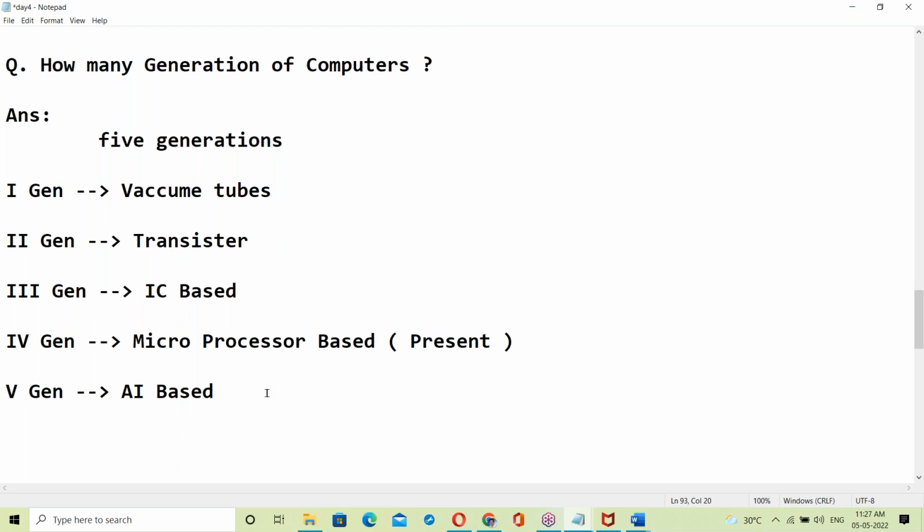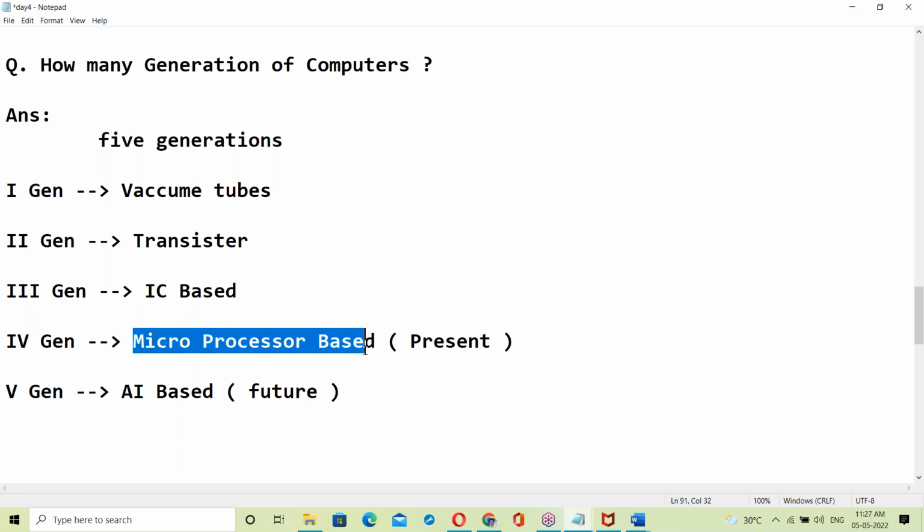The AI based generation is the future, but don't expect it for a long period. In a couple of years it is coming to the market. By 2025 we are going to work on AI based computers. Once AI based computers start, our task becomes simple. Much programming is not necessary. Writing programs is not required, and the software engineer's task becomes very simple.